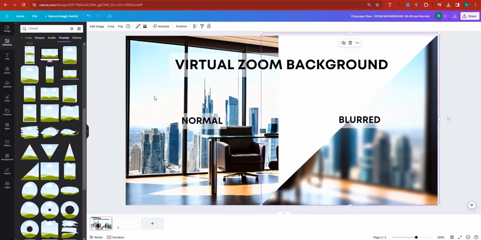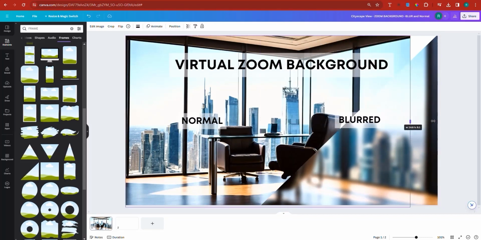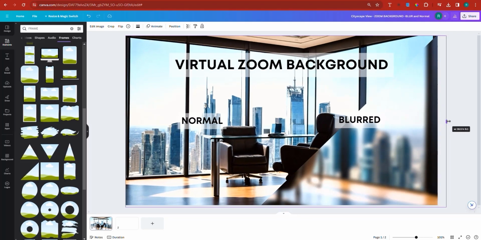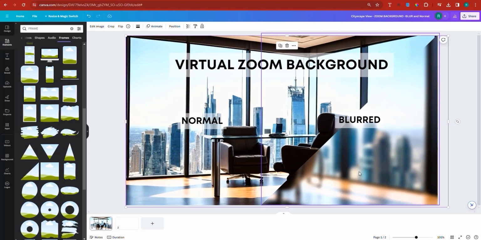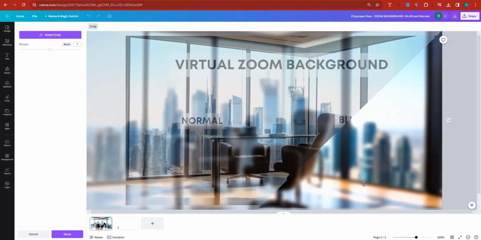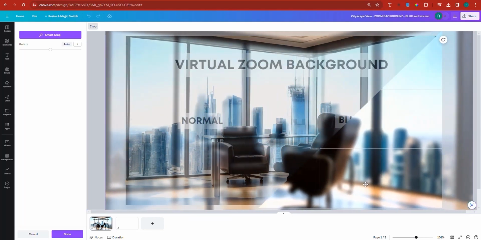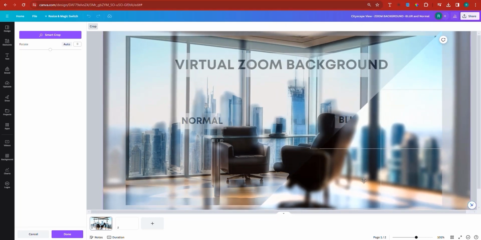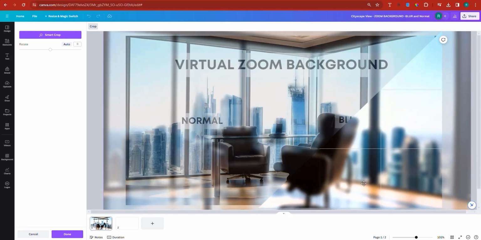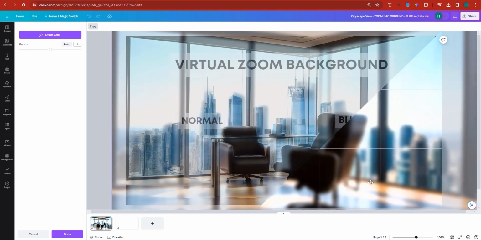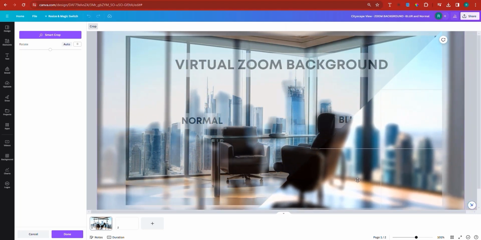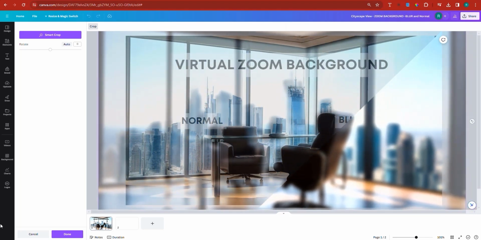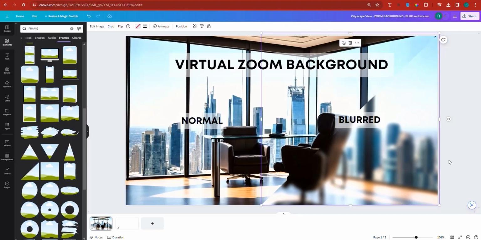And I can right now put this here. There you go. And what you can do, you can click on your original image and extend it like this. There you go. And now that chair, you can double click on the image here so that we can show the chair. We can practically just do something like this. And right now we can see the chair. I don't think that it's looking quite good. I think that this is quite good. All right. So if I click on done, this is good.